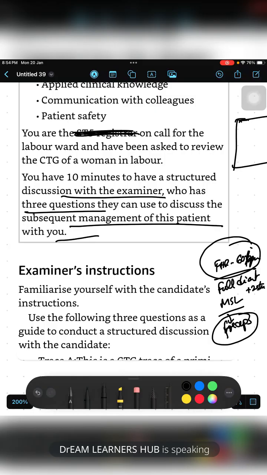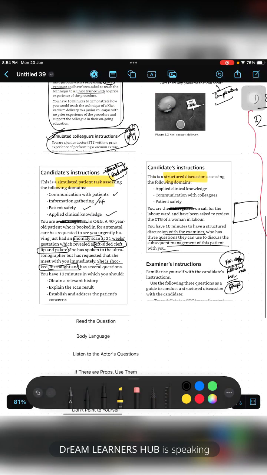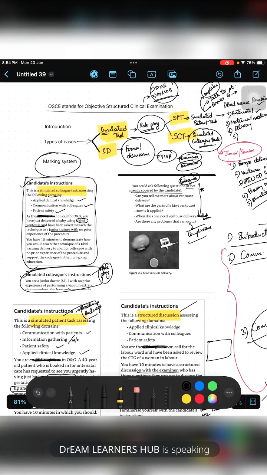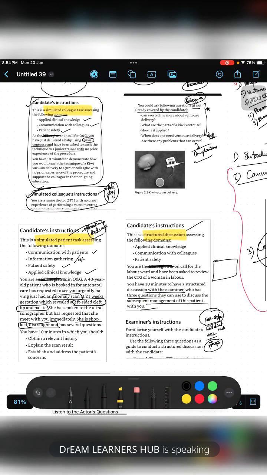Like that, they might ask you to describe the CTG, and they might ask what the amber features of a CTG are, and what the red ones are. They might ask everything. That is about the structured discussion. So these are the examples that I have told you: simulated colleague task, simulated patient task, and structured discussion. So these are the examples.